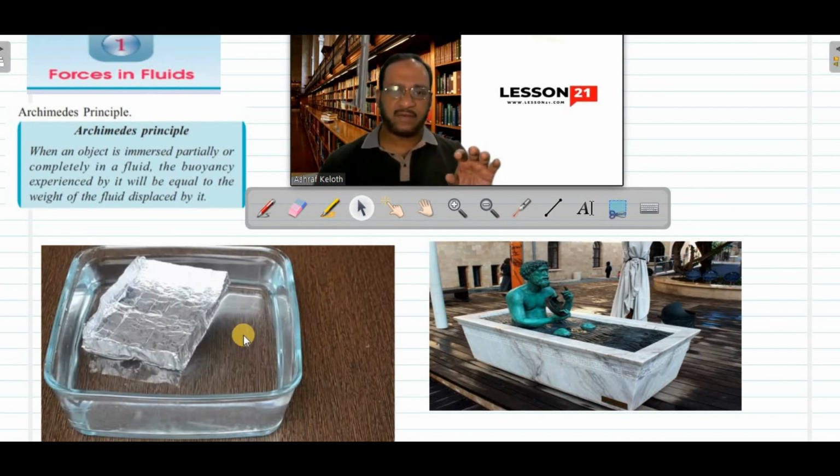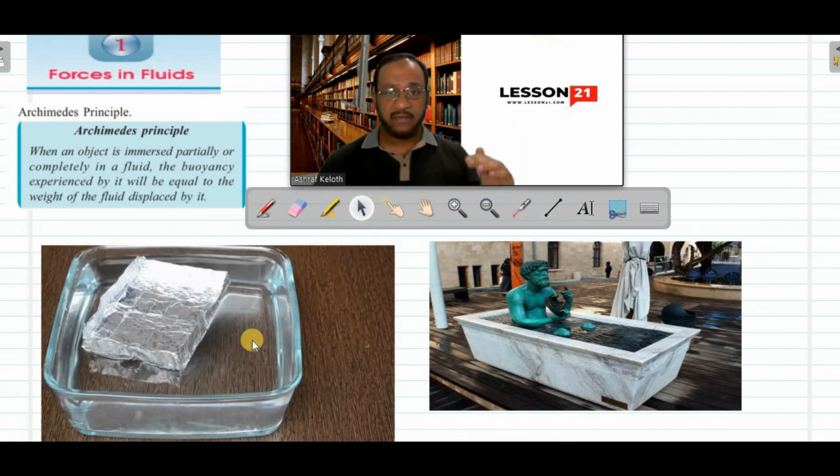Suppose the weight of the fluid displaced and the weight of the body is just equal, it will just float. If the weight of the body is very less compared to the total weight of the water displaced by the body when it is completely immersed, it will float permanently. That is the case of a ship. The total water displaced by the immersed portion of the ship, not the entire volume, the volume of the ship inside water. If you collect that much volume of water and find the weight of that water, it will be exactly equal to the total weight of the ship.